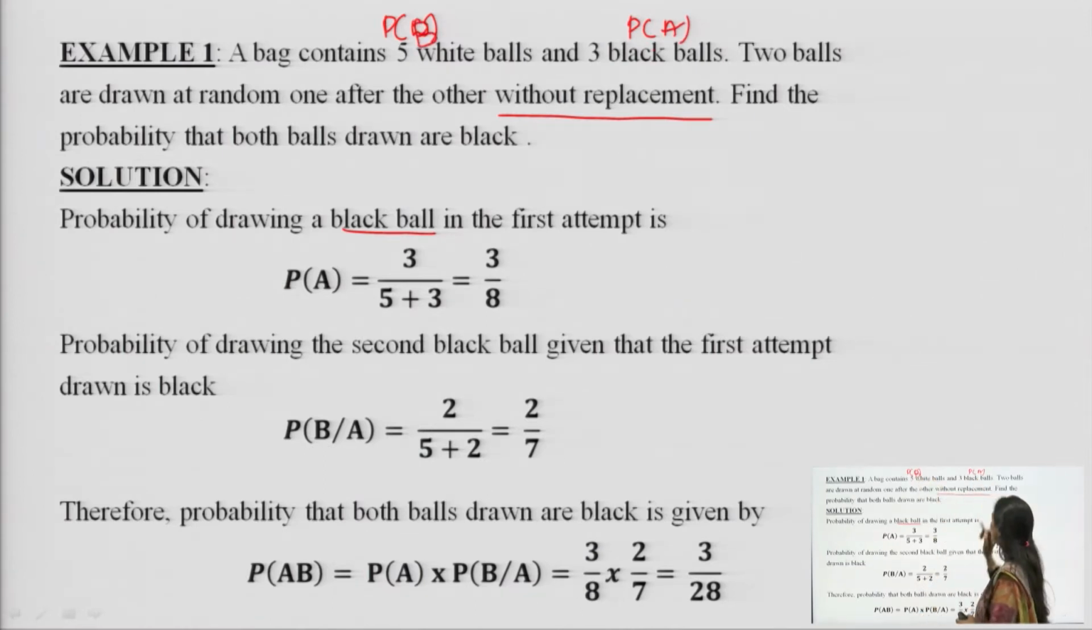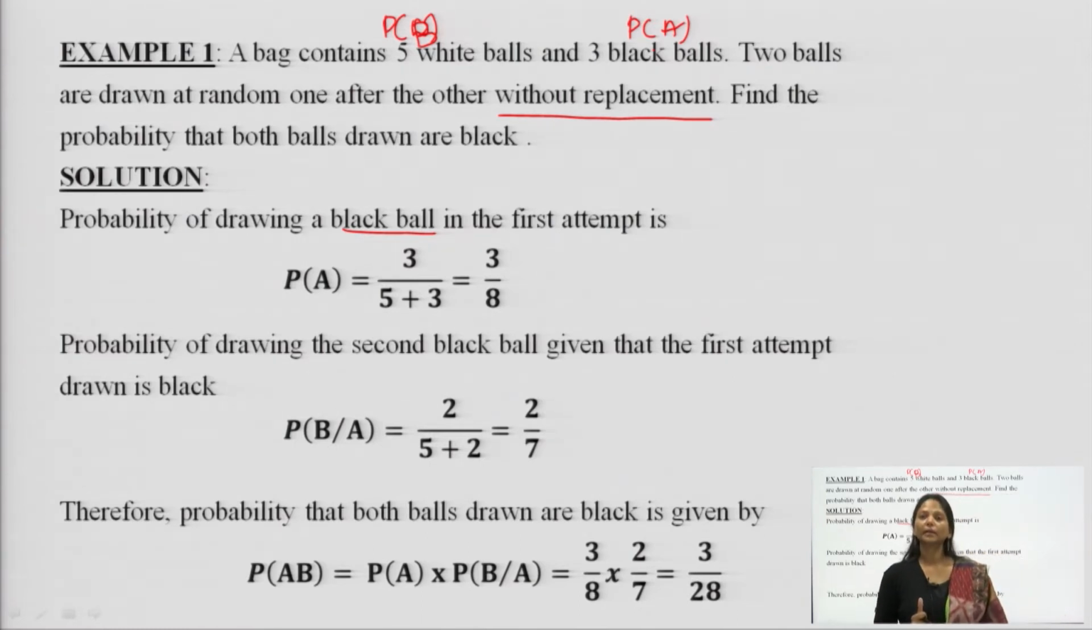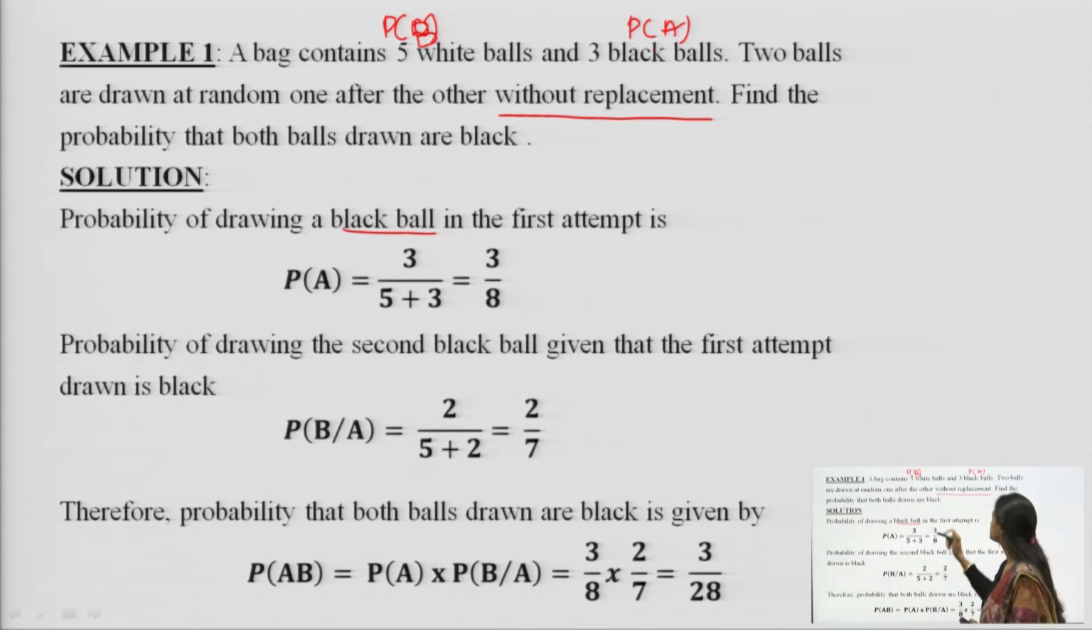Therefore, the probability of drawing a black ball is: the number of black balls in the bag is 3, and the total number of balls is 3 plus 5, which is equal to 8. Thus, the probability of taking out the black ball in the first chance, probability of A, is equal to 3 over 8. That is in the first attempt.